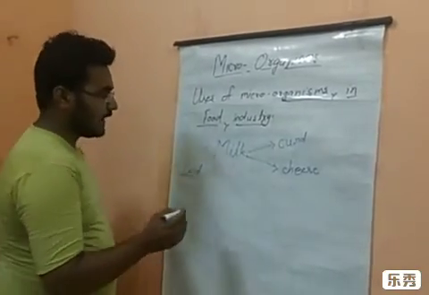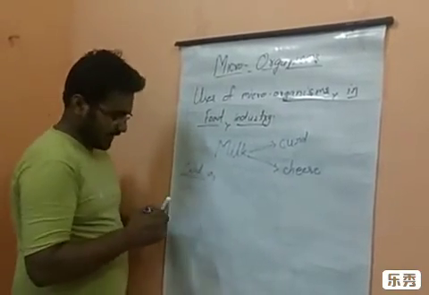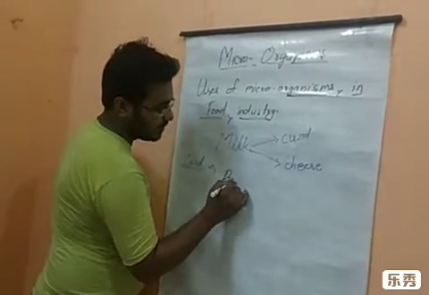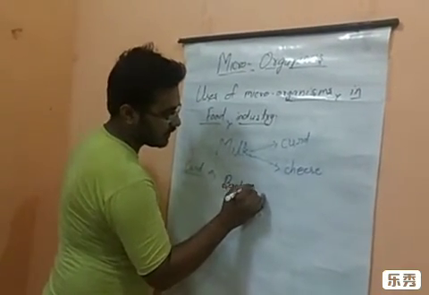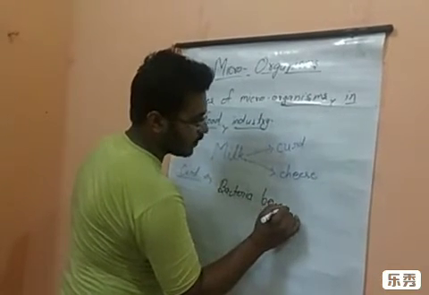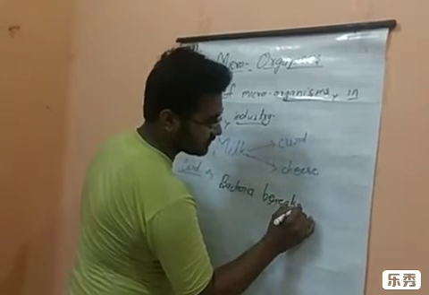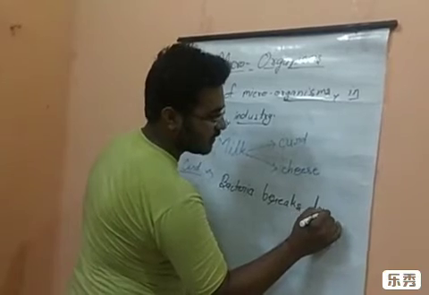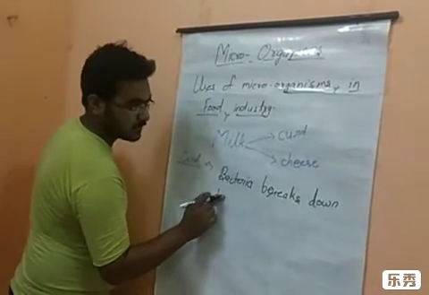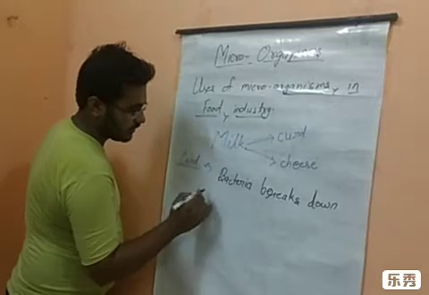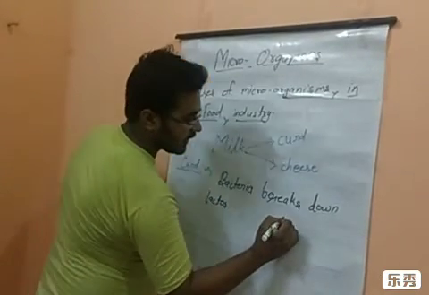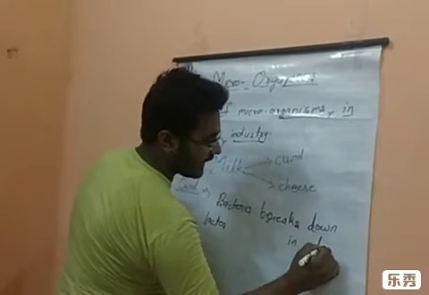So because of that, the bacteria breaks down the lactose into lactic acid.